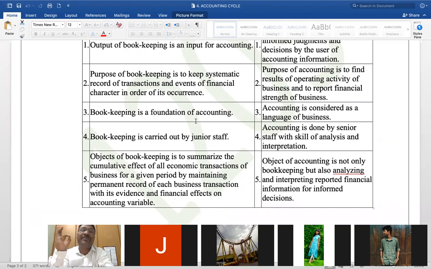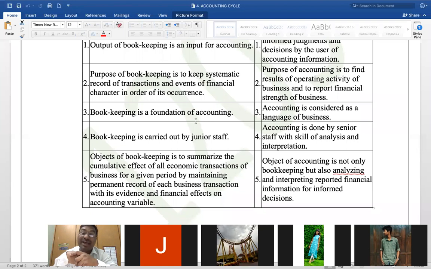Accounting is prepared for the purpose of finding out the result of business and financial position. So try to imbibe these kinds of jargons, so that whenever you're writing some theory, these sentences and terms will be useful to you, right? Bookkeeping is carried out by junior staff, just like I told you, the cashier, the junior accountant, and people like that.